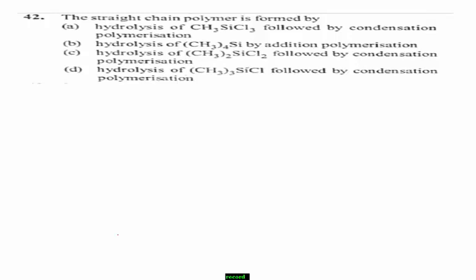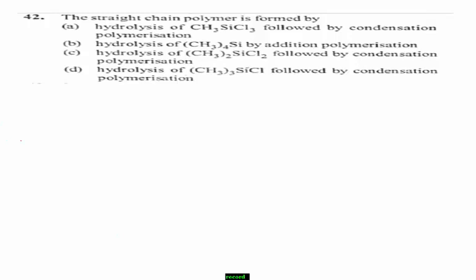Carefully observe the given options. Students, hydrolysis of substituted chlorosilanes yields corresponding silanols which undergo polymerization.